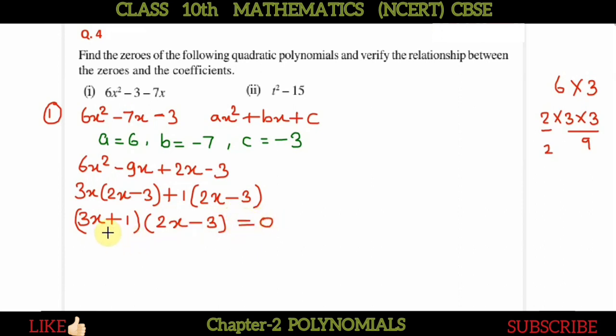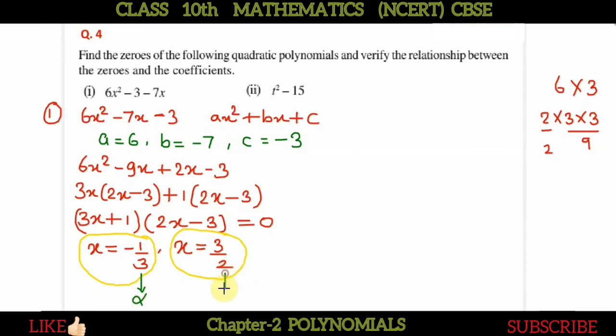Now for determining the zeros, we will make it equal to 0. So x equals minus 1 by 3. This is the first zero, and from the other factor we can get the value of x equals 3 by 2. So two zeros we have determined. One is x equal to minus 1 by 3 and another one is x equal to 3 by 2. We call these alpha and beta.